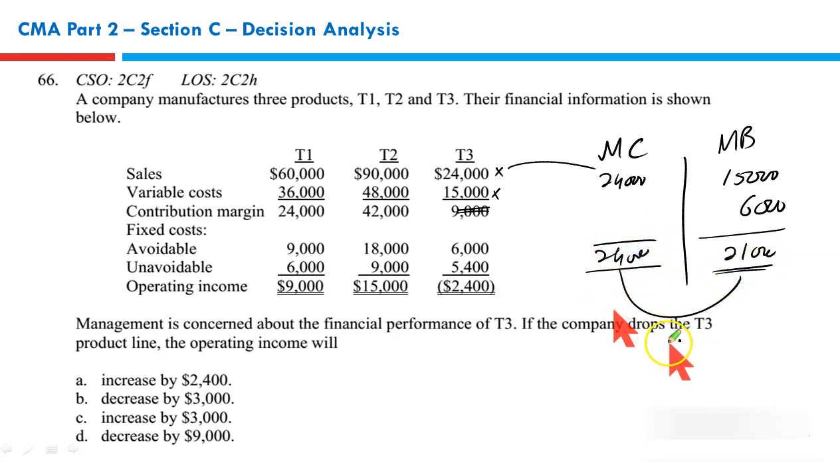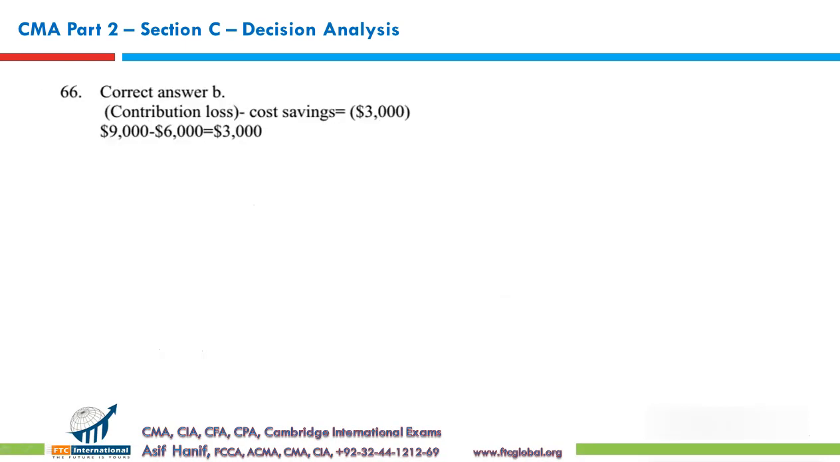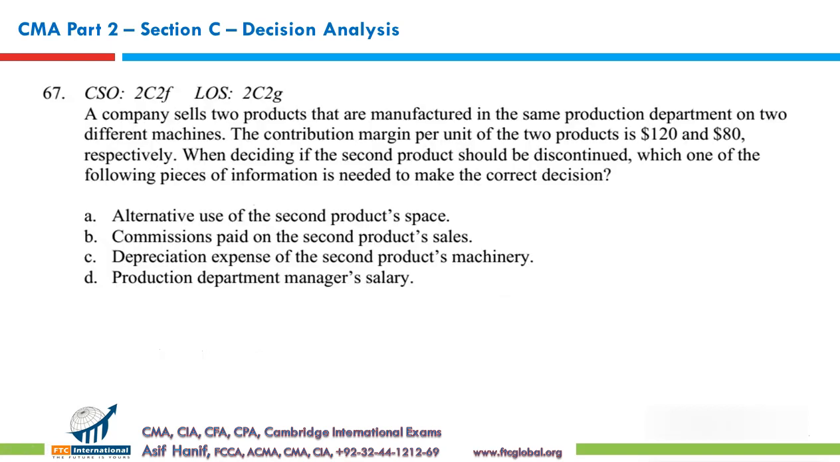So the difference between these is 3,000. It means if you discontinue T3, the net impact of this decision is that your cost will go up by 3,000, which means your profits will fall by 3,000. Your profit would decrease by 3,000. Right? So this is the way. Analyze each number carefully. See it from the perspective of whether it is beneficial or harmful for the decision, or a disadvantage. Simply put it this way, you will always get the right answer. B, 3,000. Next question, question number 67.